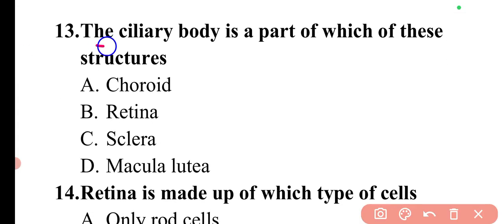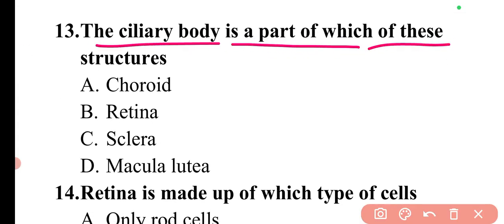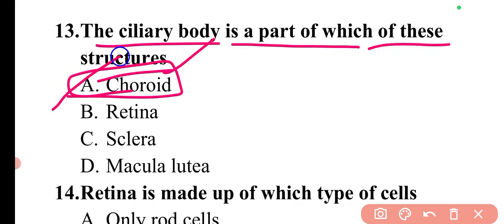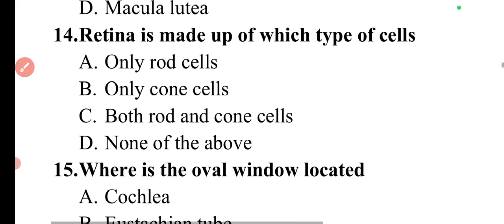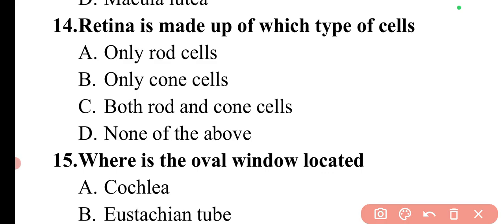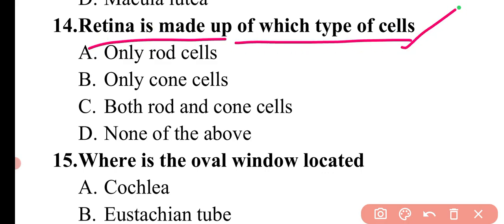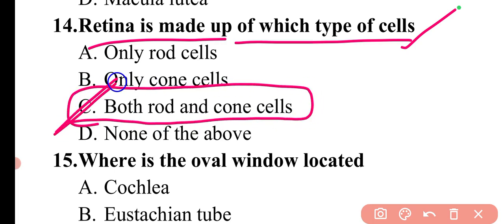Next question is the ciliary body is part of which of these structures? So the ciliary body is a part of choroid. So here option A is the correct answer. Next question is retina is made up of which type of cells? So the retina is made up of both rod and cone cells. So here option C is correct.